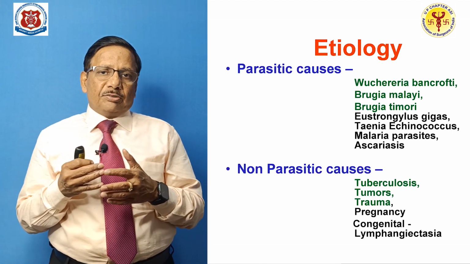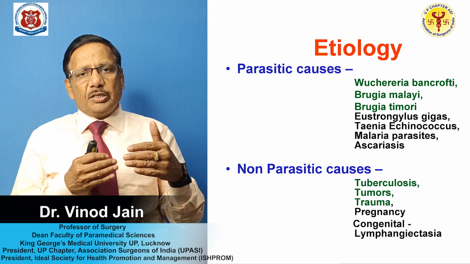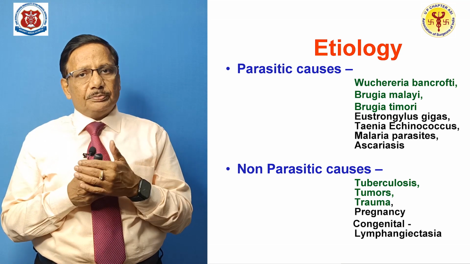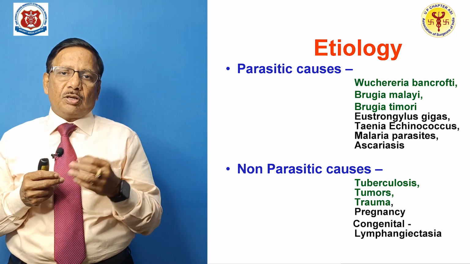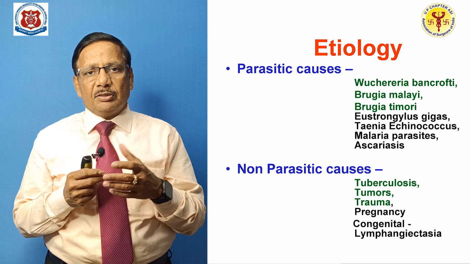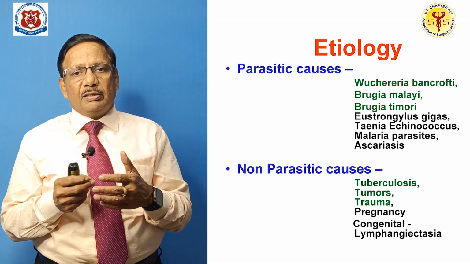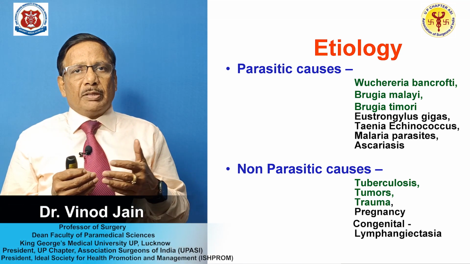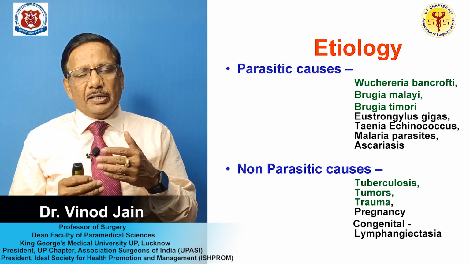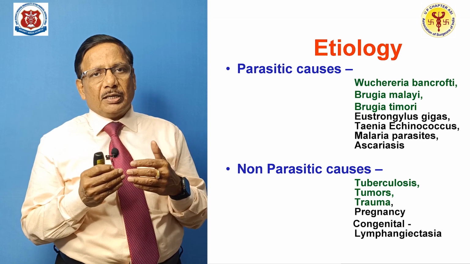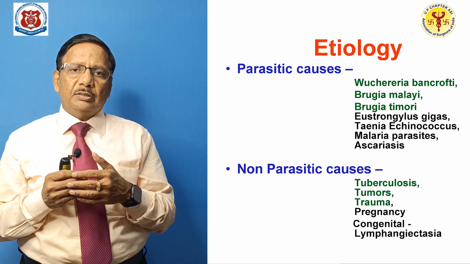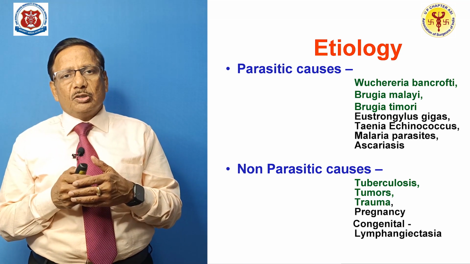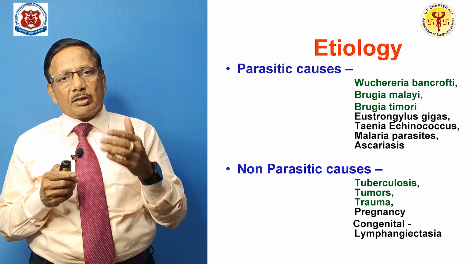We should discuss what the etiology is. The etiology is mainly parasitic, but there could be non-parasitic causes also. Amongst the parasitic causes, the most common is Wuchereria bancrofti, that is filariasis. Apart from that, the other common parasitic causes are Brugia species, maybe malayi or timori. Among the non-parasitic causes, the common ones are tuberculosis, tumors, trauma, and sometimes transient chyluria may be present during pregnancy also.